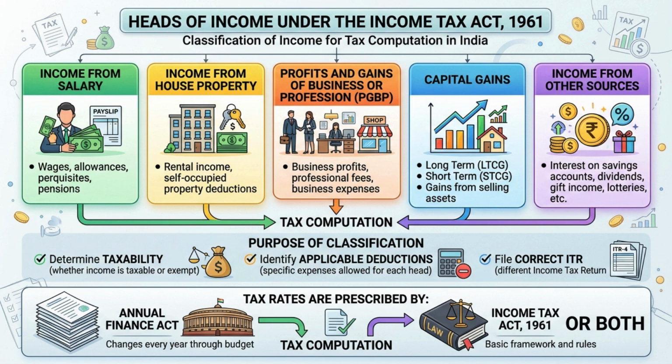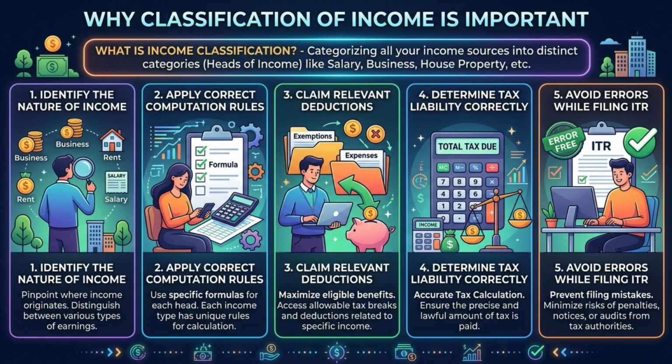The five heads of income are income from salary, income from house property, profits and gains of business or profession, PGBP, capital gains, income from other sources. The Act divides income into five categories, mainly for proper tax calculation. Why is this necessary? Because salary income is taxed differently from rent or capital gains. Each category has its own provisions. It ensures correct taxation and compliance.